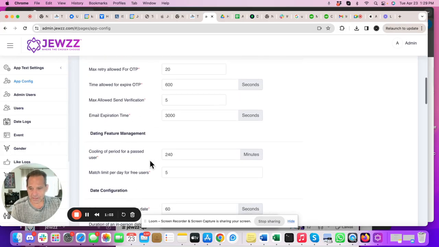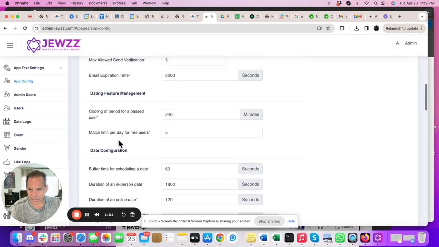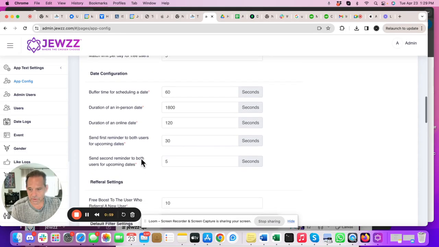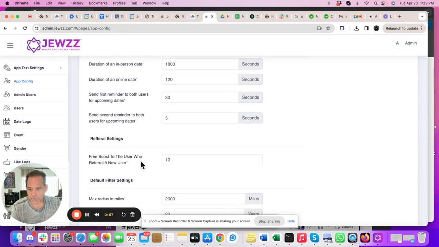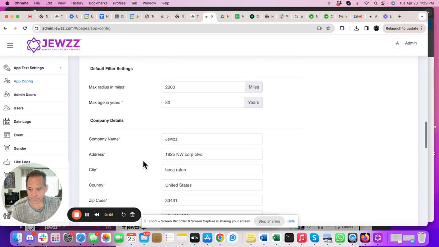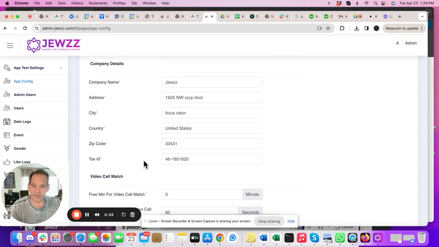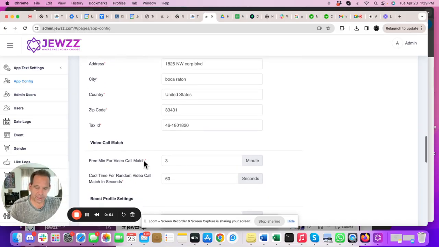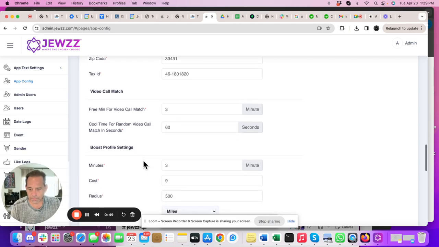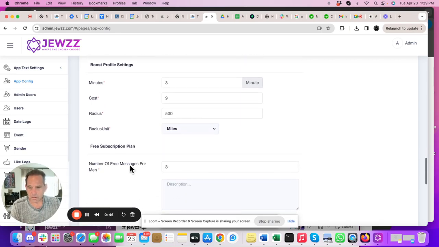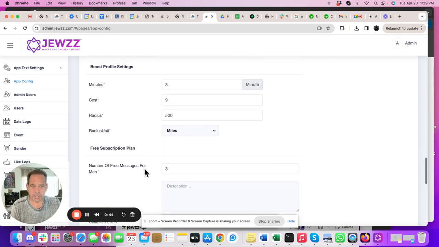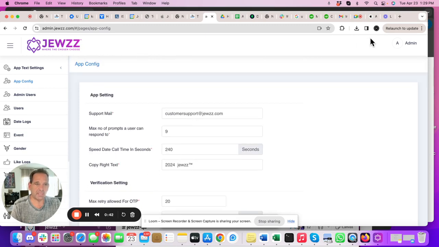They're finally starting to label this a little differently. Match limits per day for free users. Free boost to user who refers. They took another dating app and tried to use the same code. Number of free messages for a man, 3. So I'm allowed 3 messages for a man. That's what it says, right?